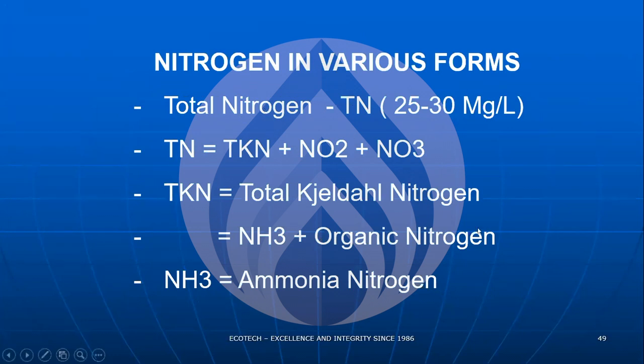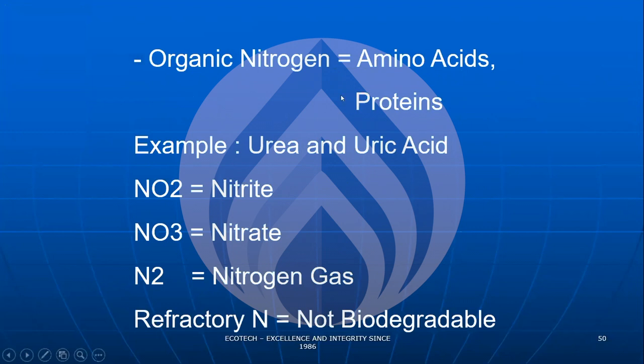Ammonia, NH3, is not in gaseous form. It is actually in NH4 form, ammoniacal nitrogen, but I'm using it interchangeably. Organic nitrogen, typically amino acids and proteins, for example urea, uric acid. Nitrate is present, and nitrogen gas may be present in the cycle of the treatment of nitrogen.